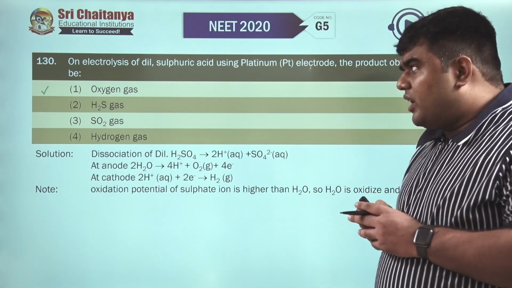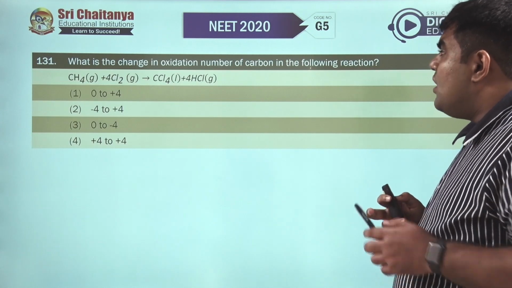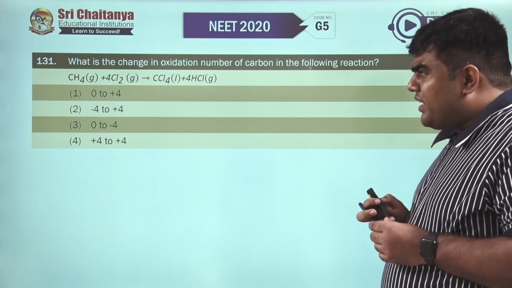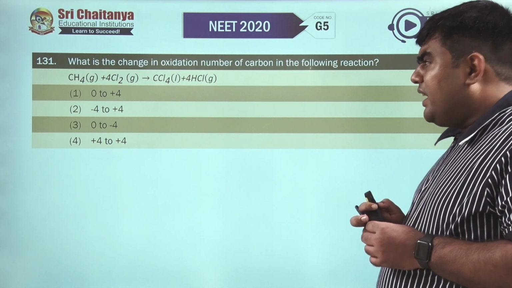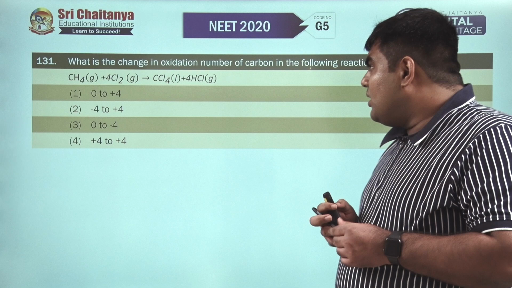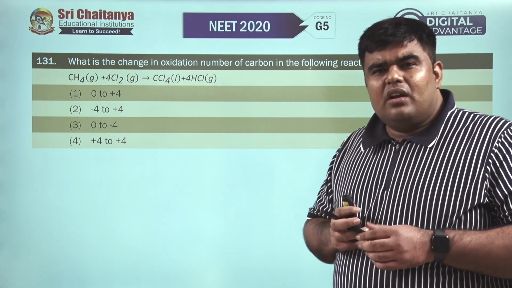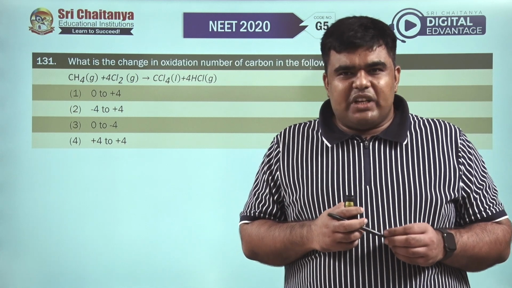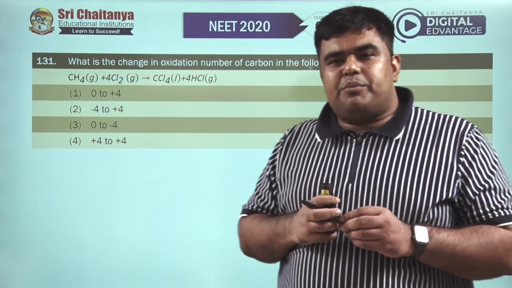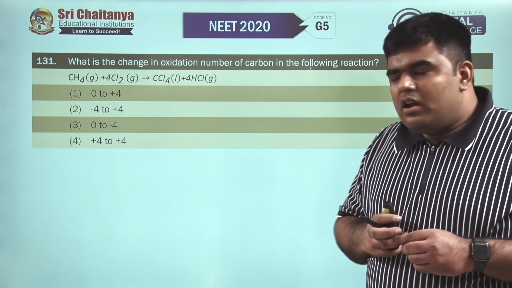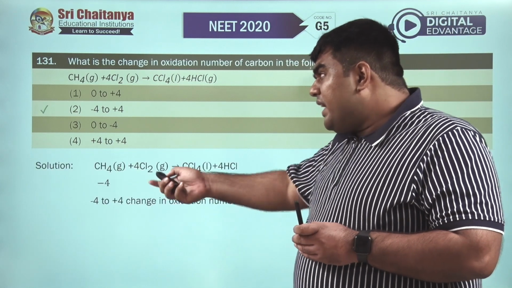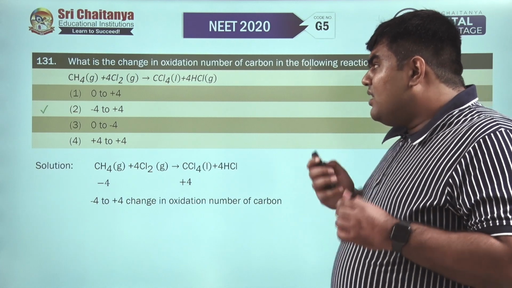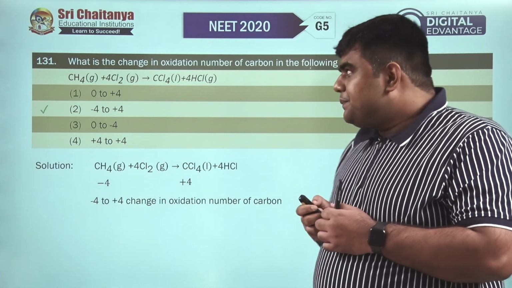Moving to question number 131. What is the change in oxidation number of carbon in the following reaction? We have CH4 getting chlorinated, forming CCl4 and HCl gas. In CH4, the oxidation number of carbon is -4. In CCl4, the oxidation number of carbon is +4. So looking at the change, it is from -4 to +4. For 131, the second option is correct.